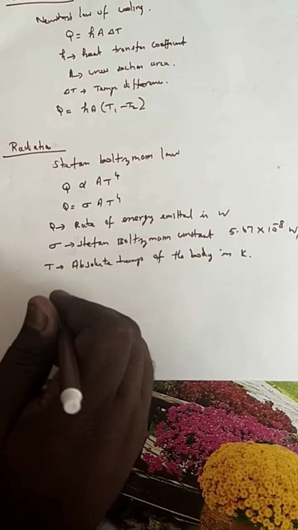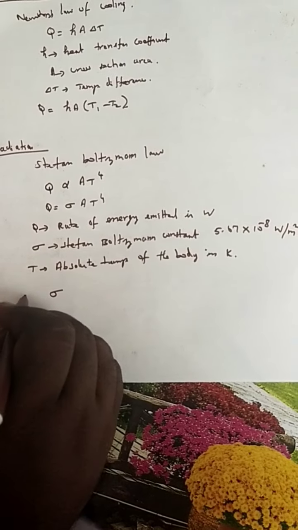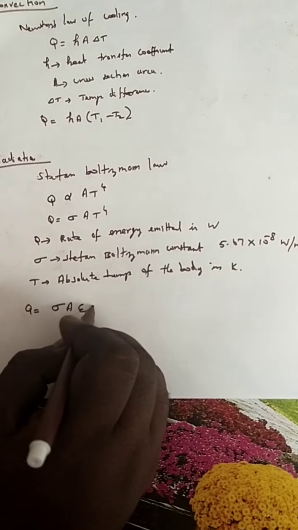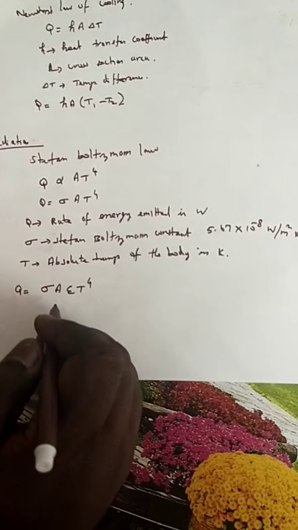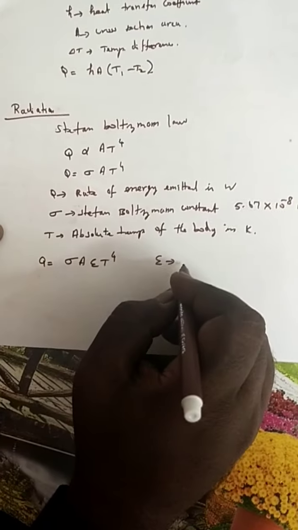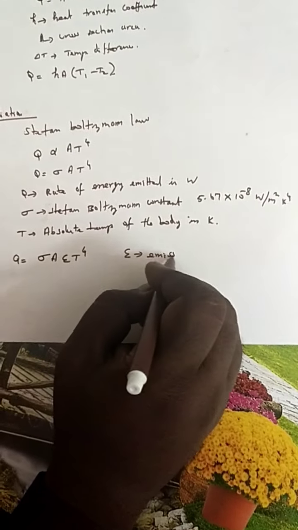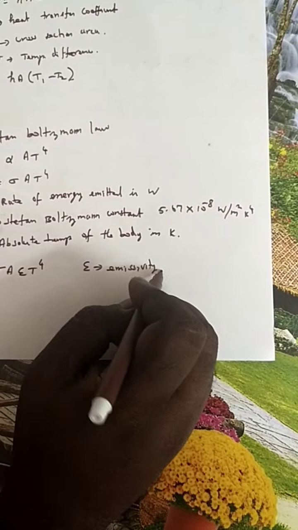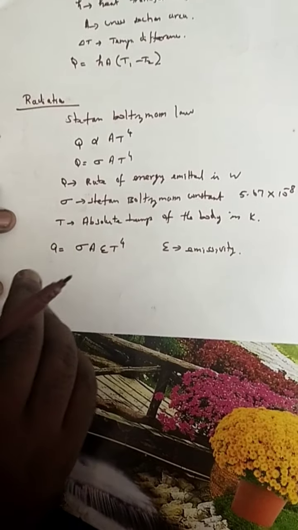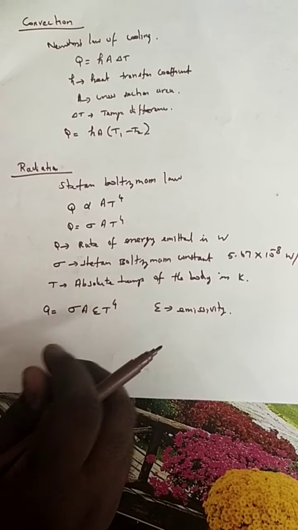For general bodies, for grey bodies, you can write Q equal to sigma into A into epsilon into T power 4, where epsilon is the emissivity. So these are the governing laws for different modes of heat transfer. Now we can solve the fundamental problems.